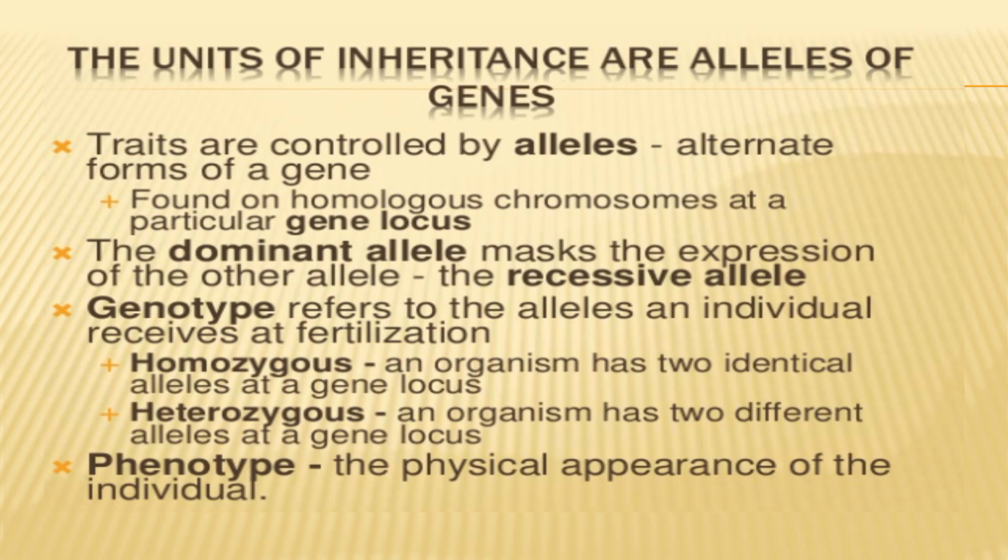Homozygous: an organism has two identical alleles at a gene locus. If similar alleles are present at the two gene loci, they are called homozygous. If an organism has two different alleles at a gene locus, then it is heterozygous. Phenotype: the physical appearance of an individual is called phenotype. Genotype is the actual form of the allele, and phenotype is the apparent form of the allele as it appears in the individual, such as flower color, flower shape, pod color, pod shape, pea seed shape, etc.